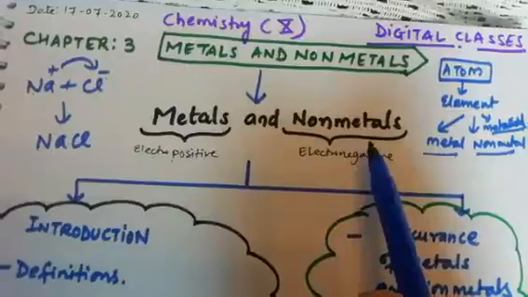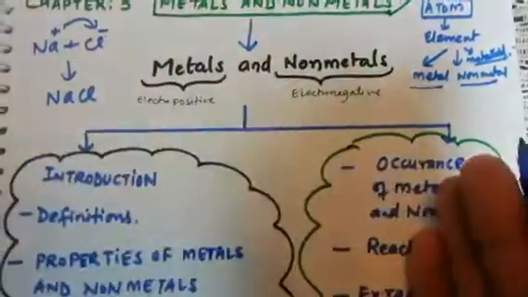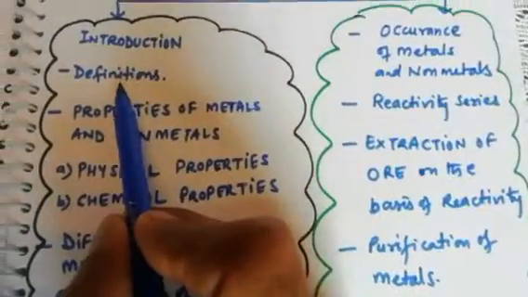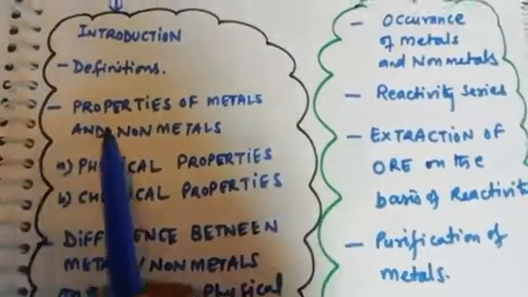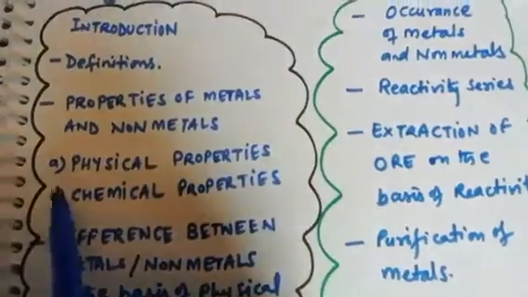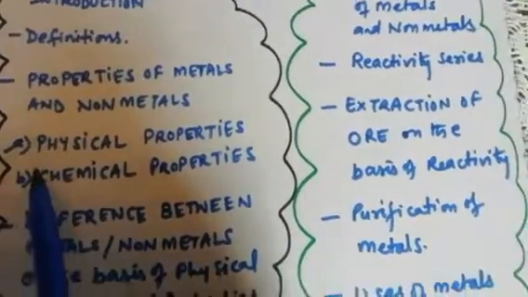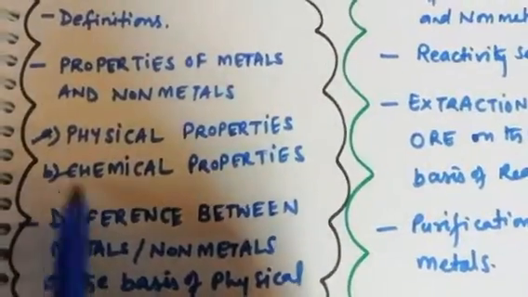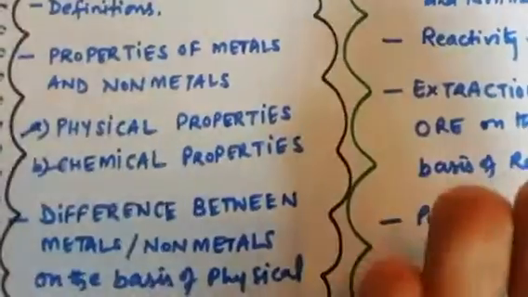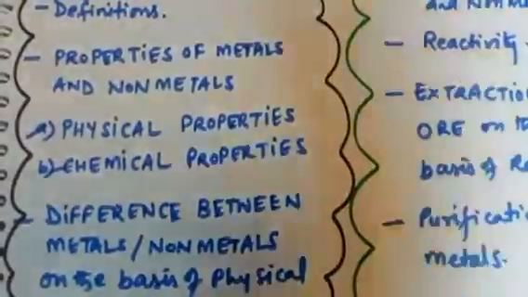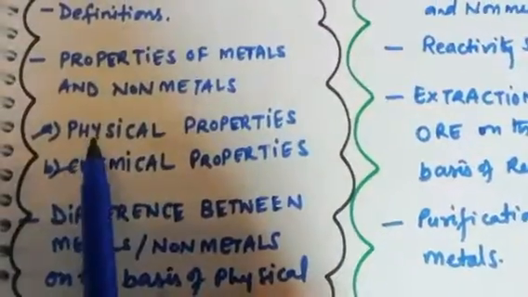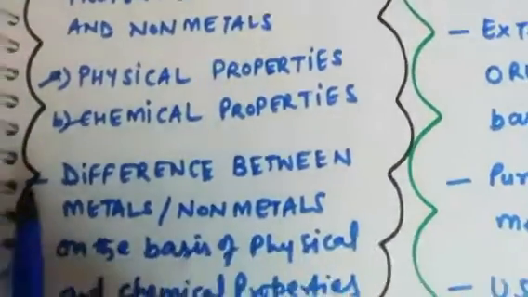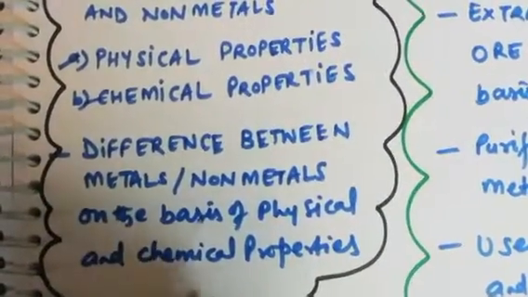Basically the chapter is divided into 2 parts. In the first part we will talk about the introduction, in which all the important definitions we will study. Properties of metals and non-metals: first we will study physical properties, which is very important. Then we will study chemical properties, in which we will study reactions, like how acid will react with metal, how base will react with metal. In physical properties we will study how metal physically looks. Then we will differentiate metals and non-metals on the basis of physical and chemical properties.